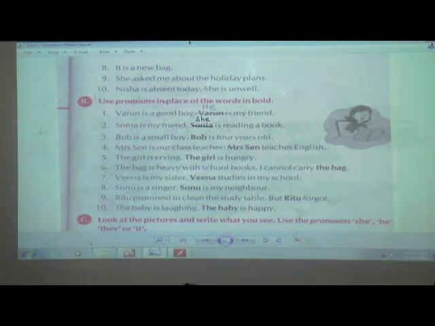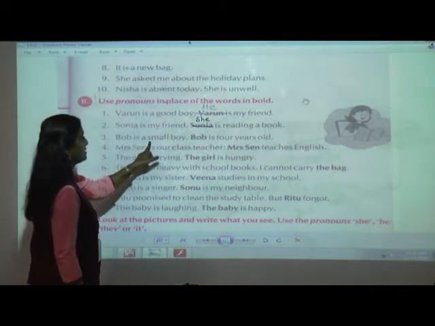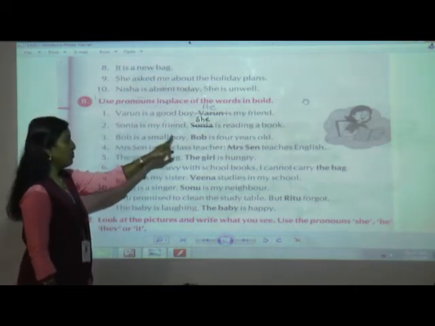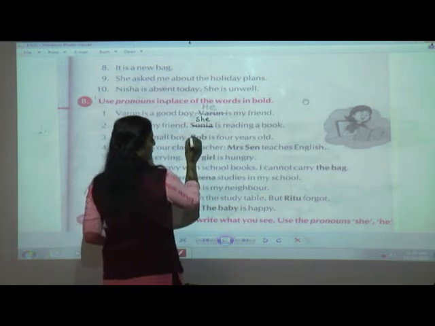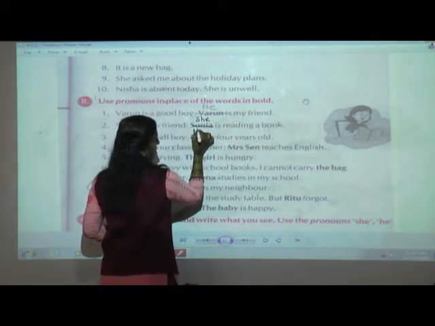Next, third one. Am I fast, students? I hope that you are doing along with me. Third, Bob is a small boy. Here they have mentioned that Bob is a boy. So what will come here? Yes, Bob is 4 years old. So I am going to write H-E.